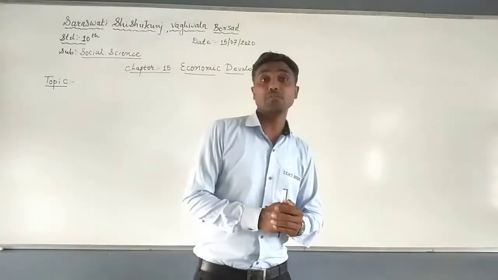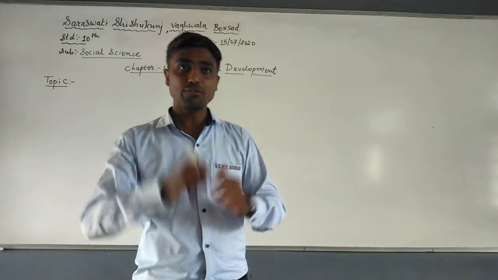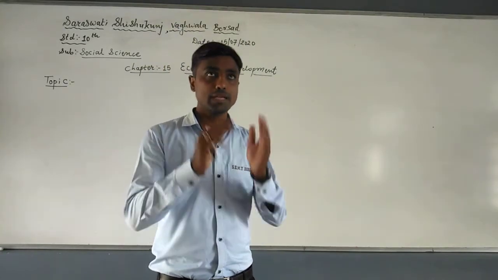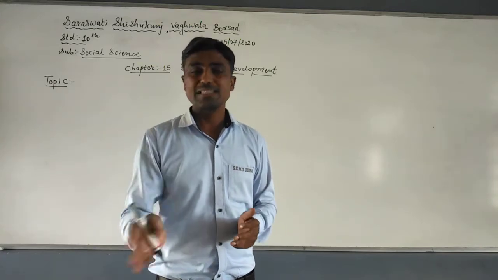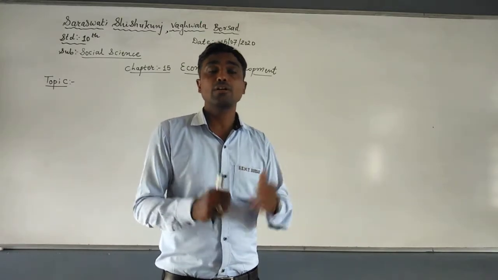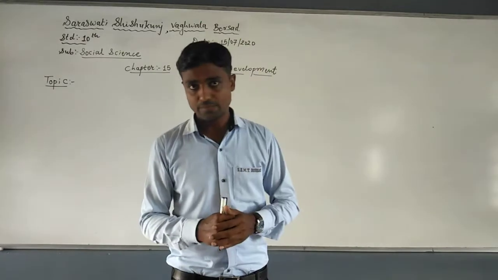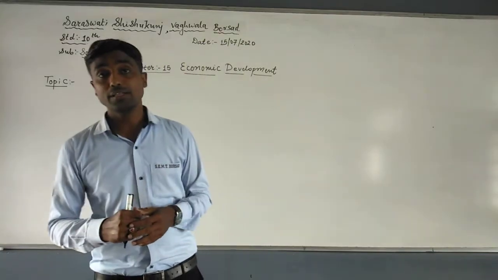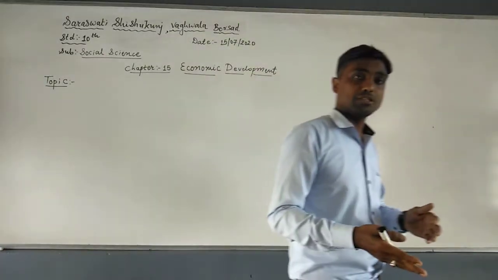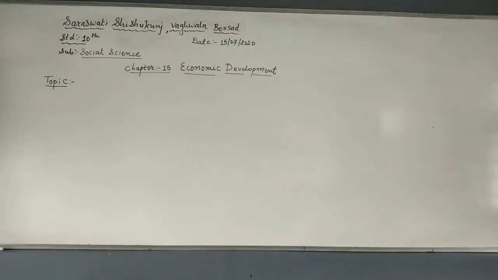Second, what are the features of the market system? There are 5 to 6 features. First one is that all economic decisions are taken while keeping the price mechanism in mind. Second, the government does not interfere in this system. Third, economic decisions are taken by private individuals. We have also discussed many more features, for example, consumers get a good opportunity of choice, government interference is not there, and distribution of resources is based on profit.